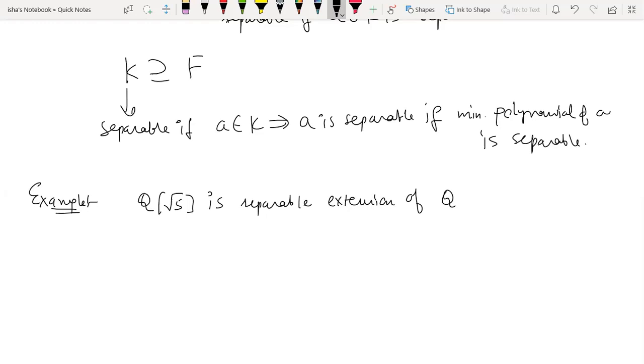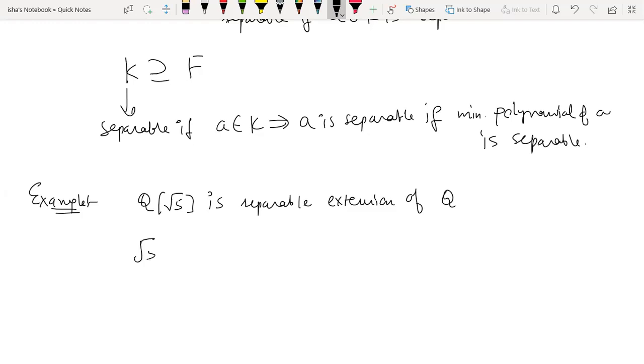In Q(root 5), root 5 is the only problematic element which is not in the field. The other elements of the field, the rational numbers, their polynomials will be linear polynomials, right? You can say that every element of the field itself is separable over itself. It is just the extra elements which are coming from the extension that need to be checked. So we only have to check root 5, right?